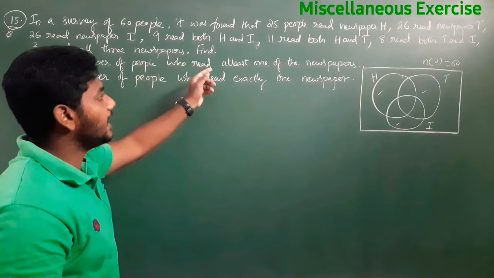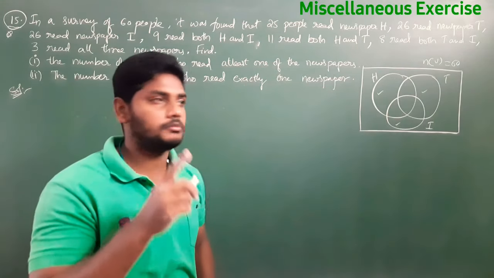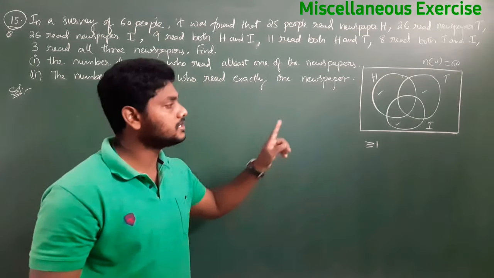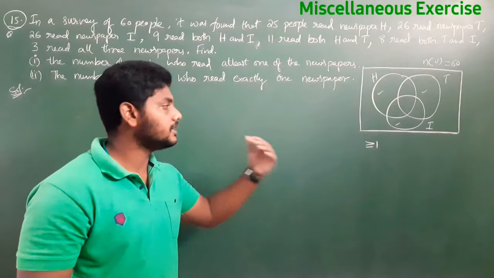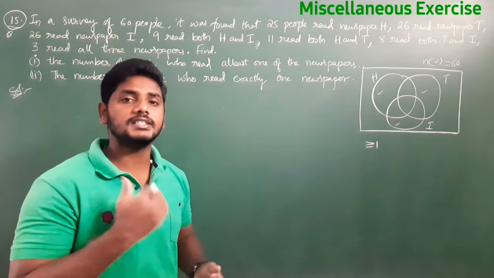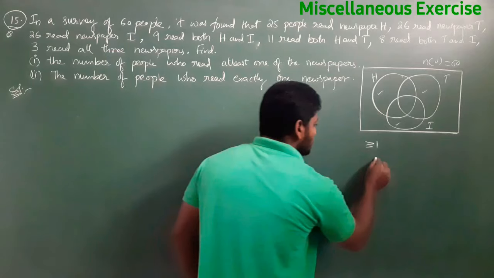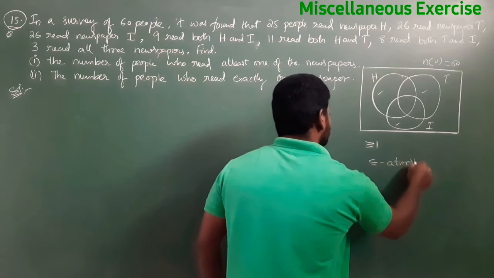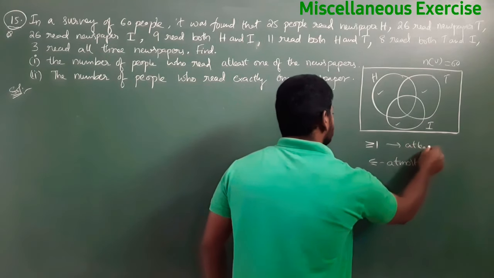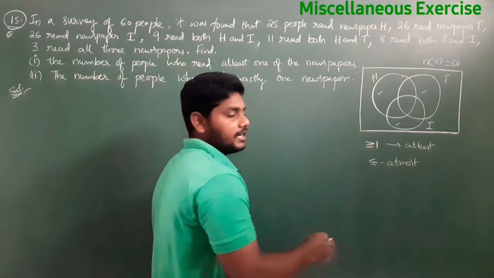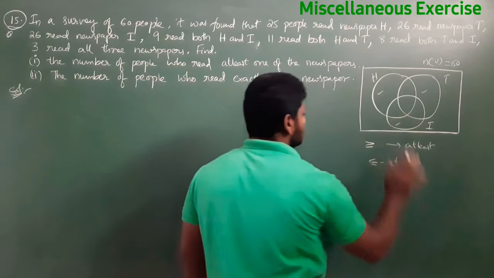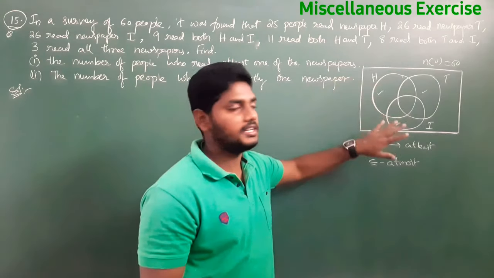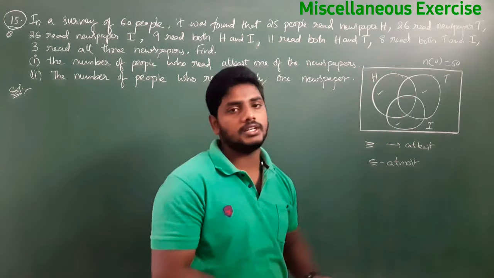The number of people who read at least one. At least you need to remember. At least 1 means greater than or equal to 1. At least 2 means greater than or equal to 2. If they say at most, it means the less than or equal to symbol. You need to remember this is at most, and this symbol is at least. Now, at least 1 means either 1 or 2 or 3, nothing but n(H ∪ T ∪ I) we need to find.